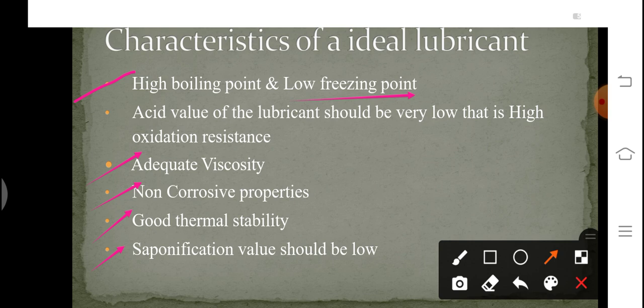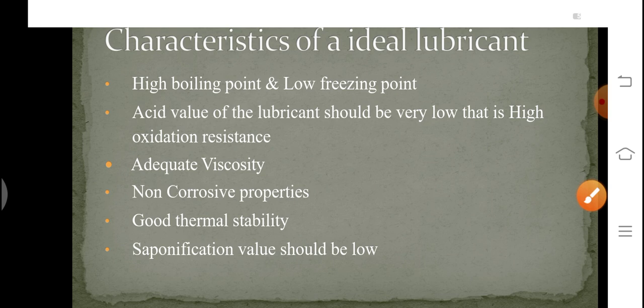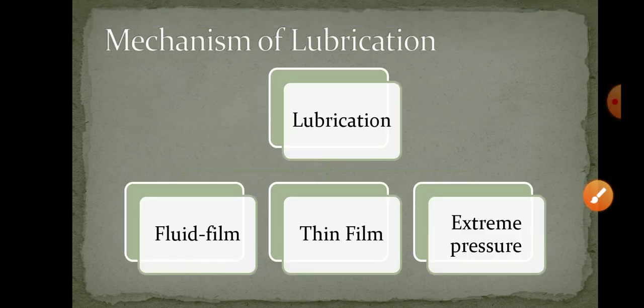So, a good lubricant should form an emulsion which can break off easily. So these were some important characteristic properties of the ideal lubricant. Now let us move forward.